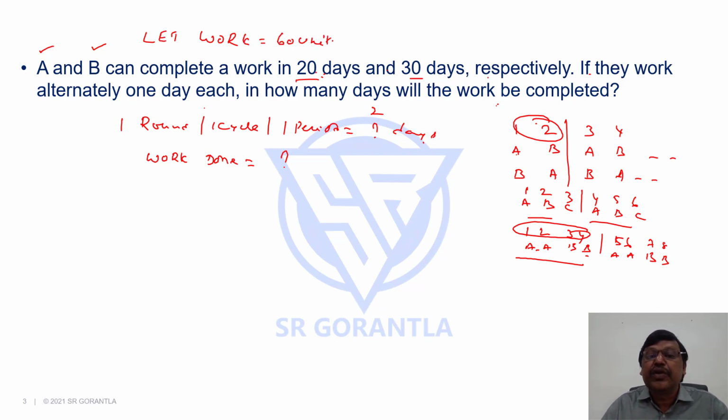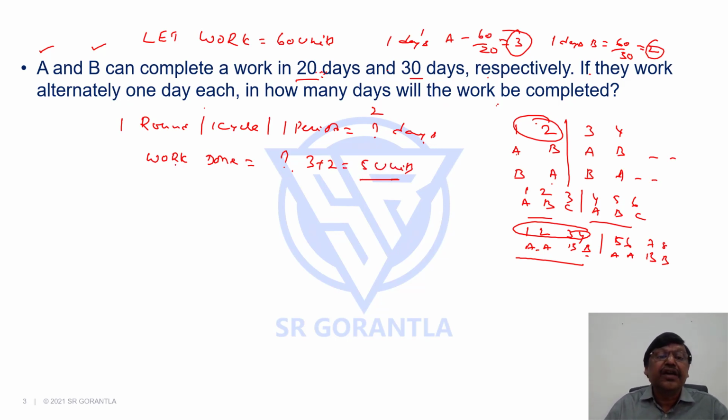If the work is 60 units, A can complete the work in 20 days, means 1 day's work of A is 60 by 20, 3 units. 1 day's work of B is 60 by 30, 2 units. So in one round, A and B get an equal opportunity, whoever started the work. So each one will work for a day. So how much work is done? A does 3 units, B does 2 units, means 3 plus 2, 5 units work is done in one round.